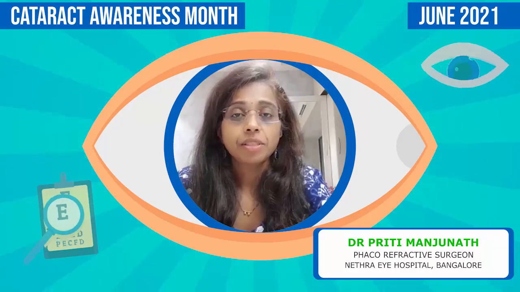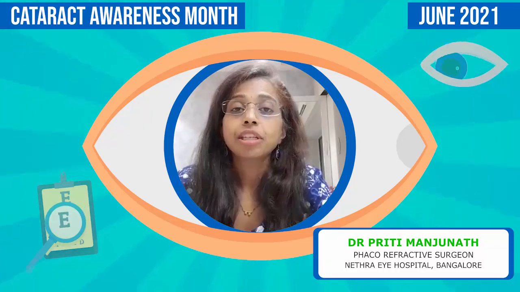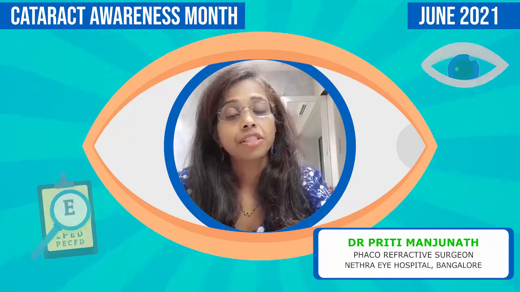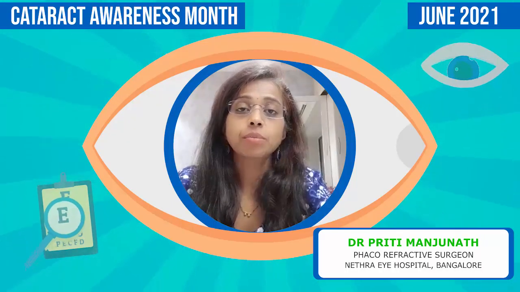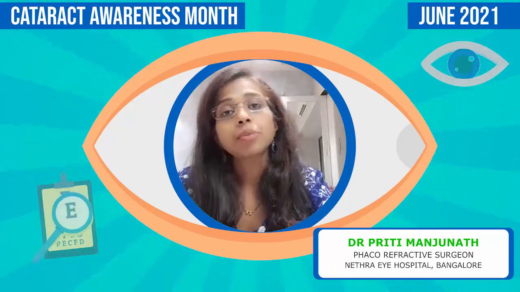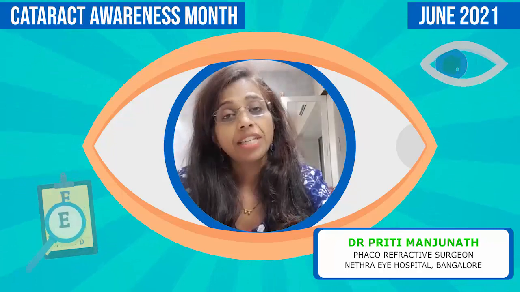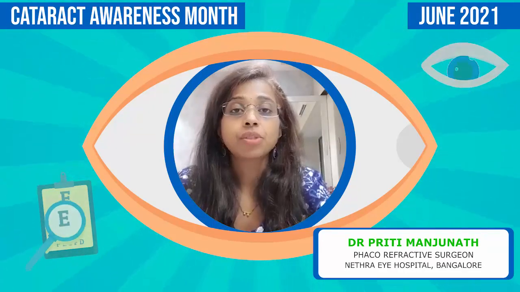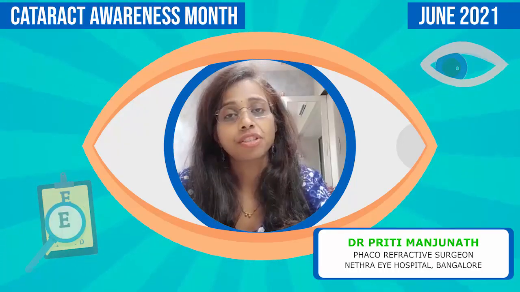There are a lot of advancements which have happened in intraocular lenses. With monofocal lenses, you can get rid of your distant glasses. With toric lenses, you can get rid of the astigmatism or the cylindrical power, and with presbyopia correcting lenses, you can get rid of the distance and the near glasses. There are a lot of varieties available, but what is best suitable for you, you will be able to decide after your discussion with your doctor.